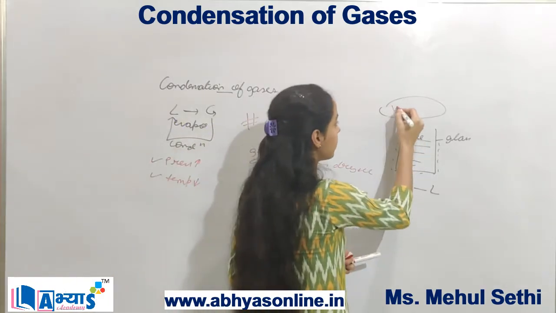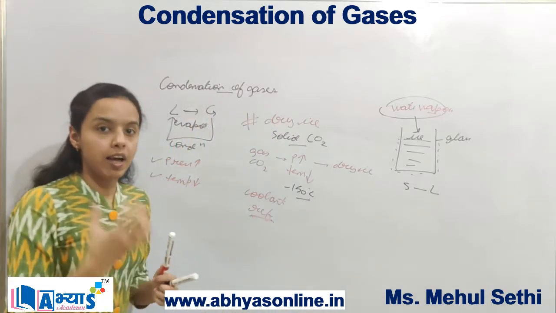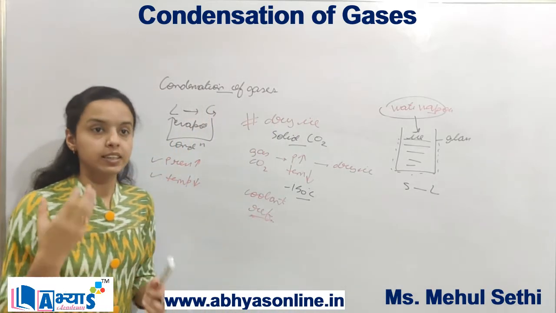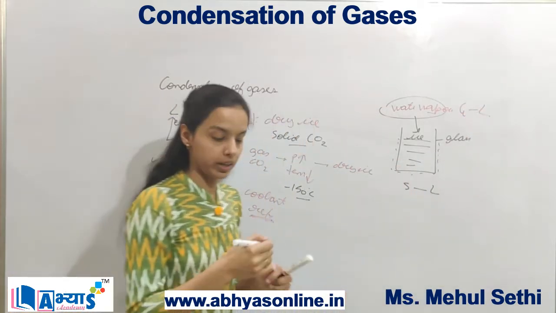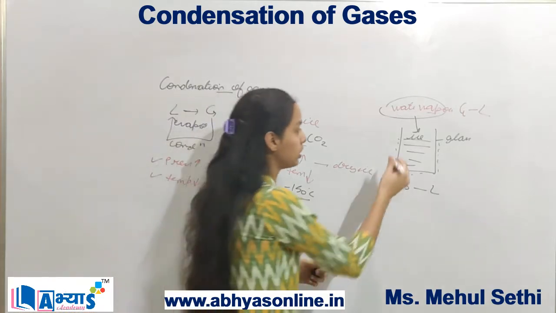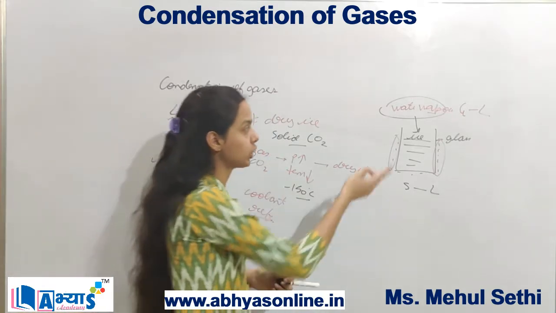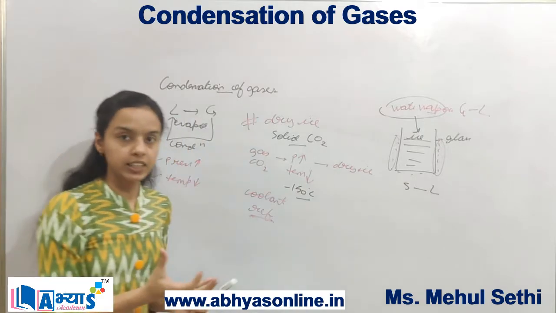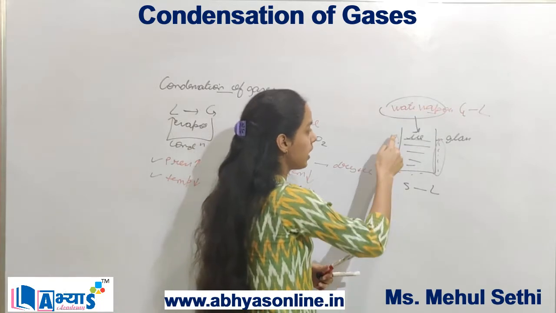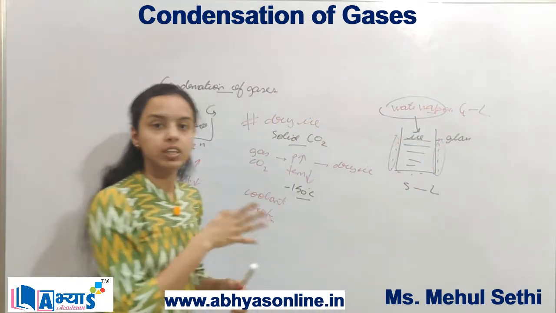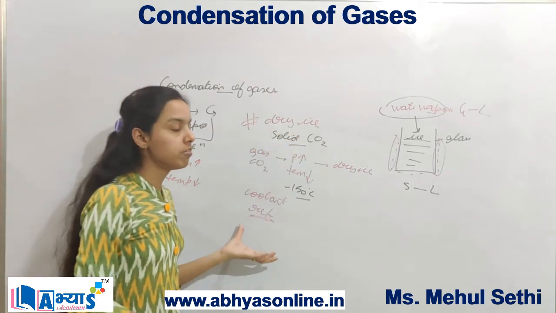So in the atmosphere there were water vapors. Now when these water vapors have given the energy to the ice, they begin to form the liquid. That is why they convert from gas to liquid, and these water droplets appear on the outer side of the glass container. So we can say that there is condensation of the water vapor because of the ice which has absorbed the heat. And that is why, because of condensation of the water vapor, we get the water droplets on the outside of the glass container. This was the application of condensation of gases, and this was the application of dry ice.